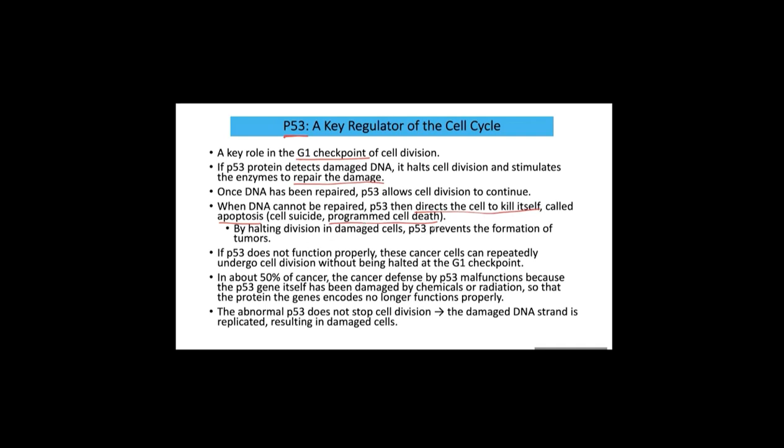Why does P53 decide to kill the cell? Because P53 prevents the formation of a tumor. If this damaged cell continued to proceed through S phase, continued to G2 phase and underwent mitosis, the daughter cells would also be highly damaged. The next generation, the granddaughter cells, would also be damaged. And then the population of damaged cells would propagate.